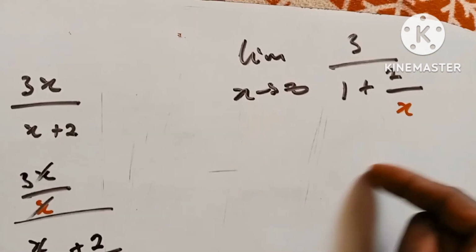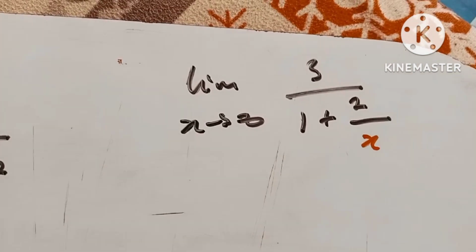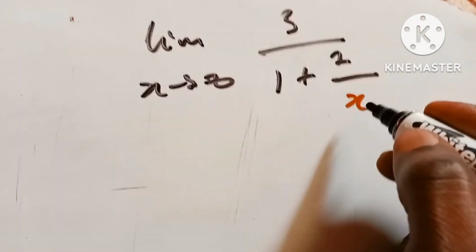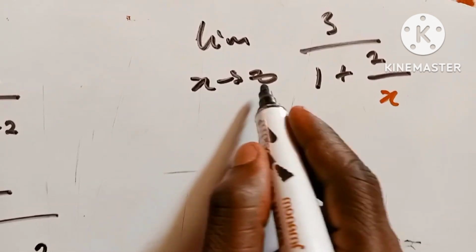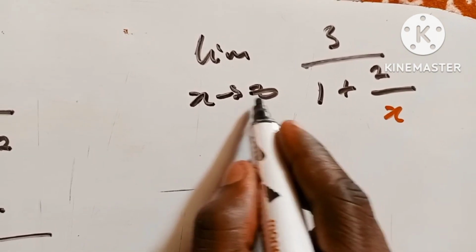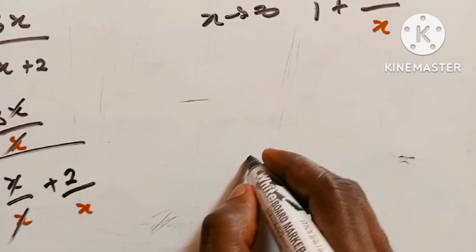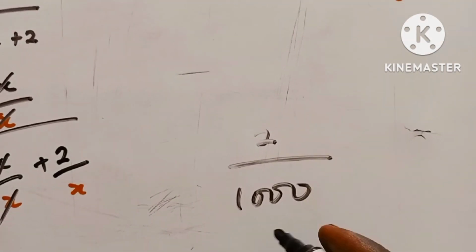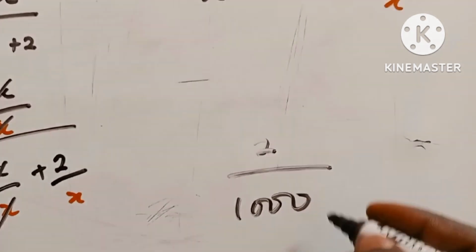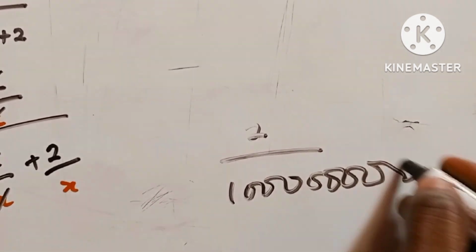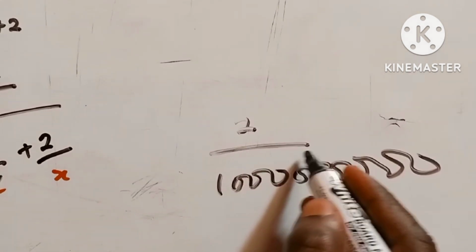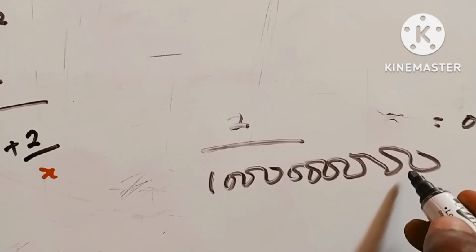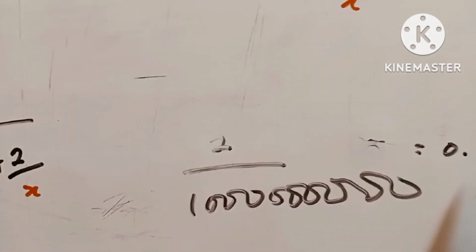Now how can we proceed from this point? Look at only this one. This is our headache now, and this is where we are having the issue. Remember where the x is coming from: the x is going to infinity, so a very large number. If you say I want to divide 2 by 1,000, this can be a very small number. What happens if I add 0.0000000 to this thing? This is going to be small. The number is very huge here, so the answer is going to be 0.0000 something.